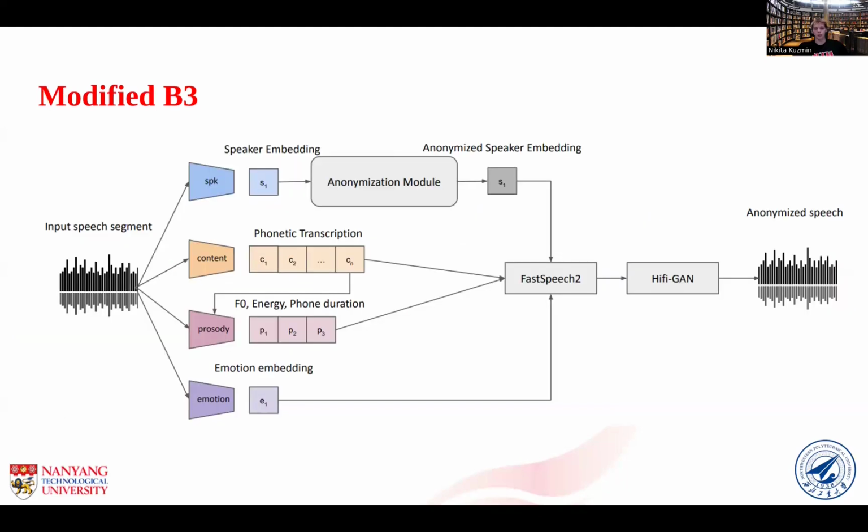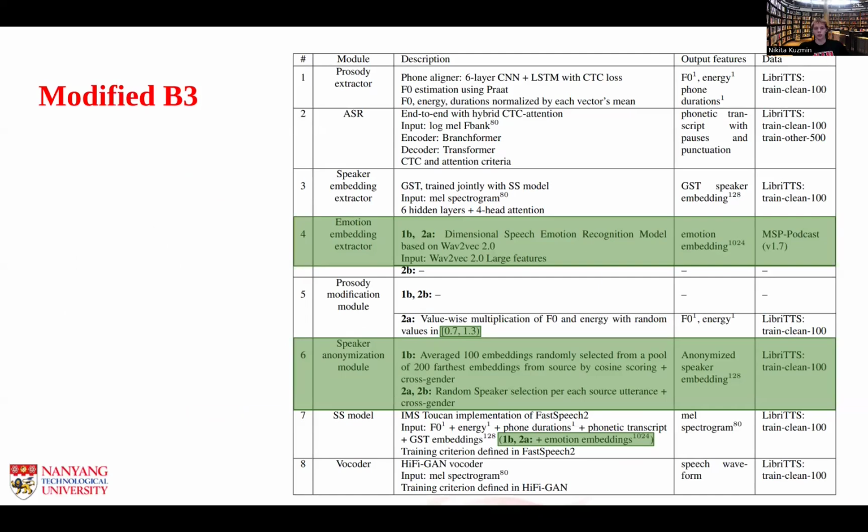The modified baseline B3 is illustrated on this slide. It's quite similar to the baseline, with the addition of an emotion embedding branch and a slight change of the speaker and prosody anonymization modules. In this table, you can see the differences between the modified baseline system and the baseline system itself. The changes are highlighted in green. We used a dimensional speech emotion recognition model based on wav2vec 2.0 for the emotion embedding extractor.